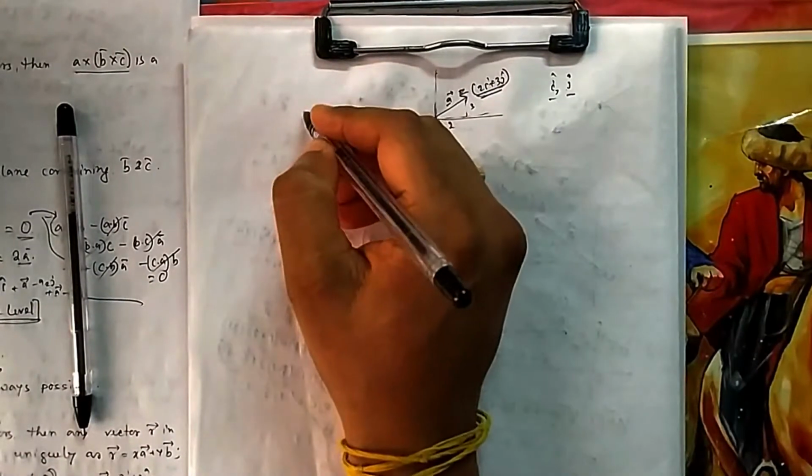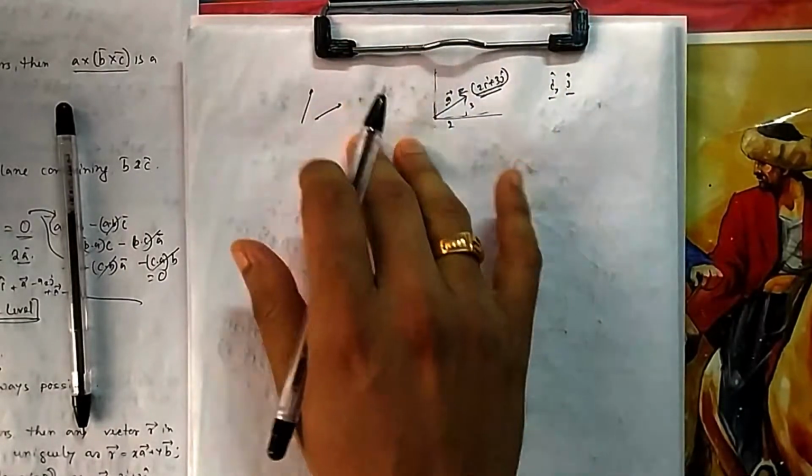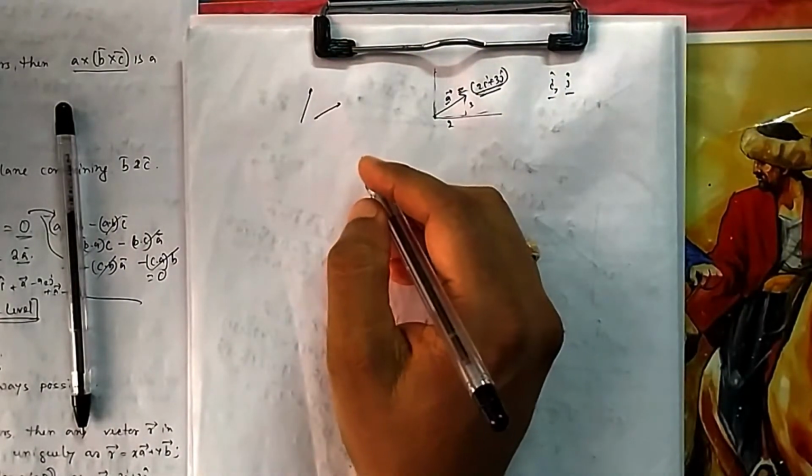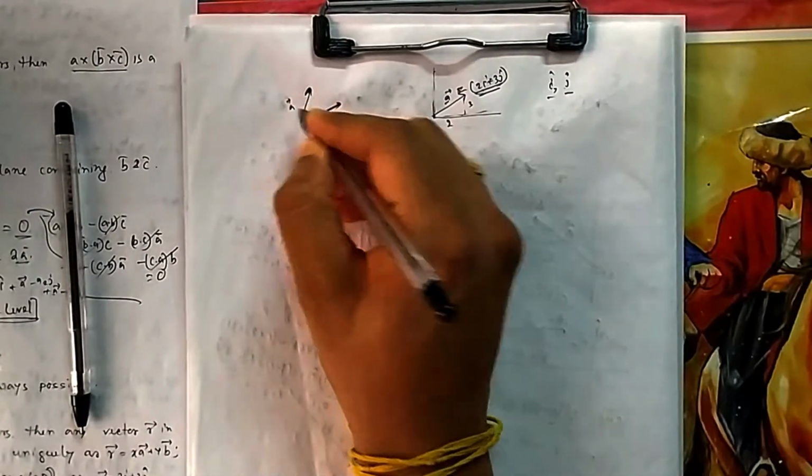Now forget about i and j, you can take any two vectors. Suppose this is a vector and this is another vector. Using those two vectors you can make any vector in this plane. So now how to make it? Suppose this is a vector, let me take, and this is another vector, a vector, b vector.